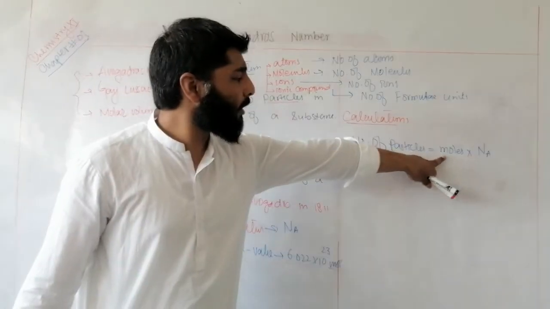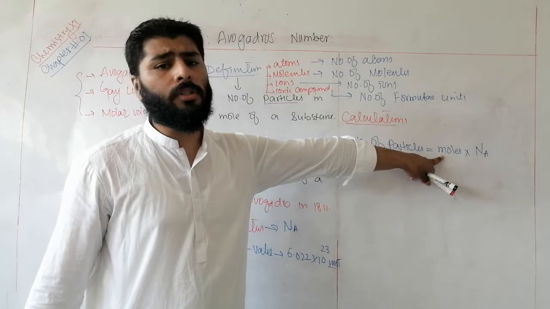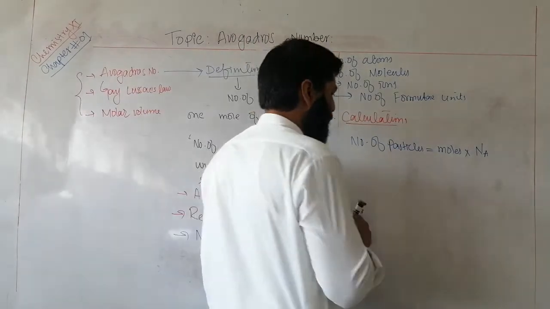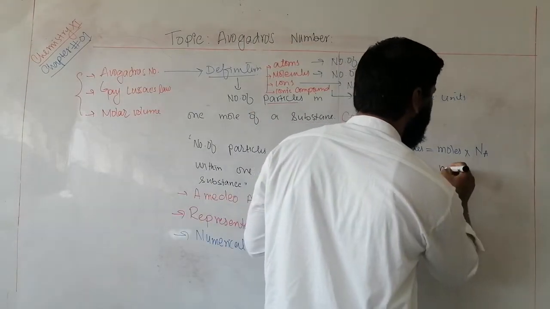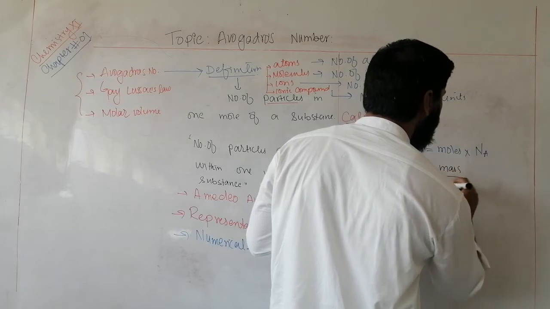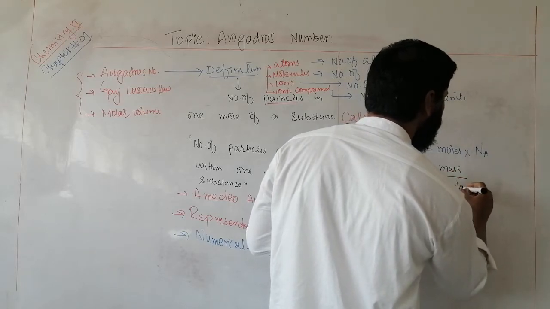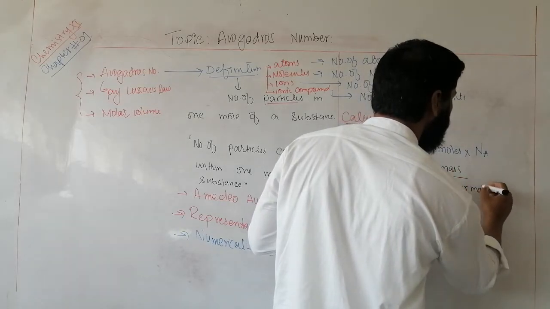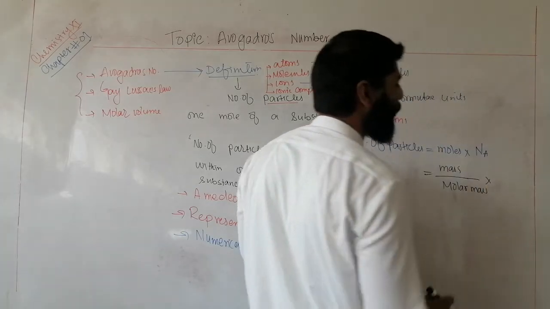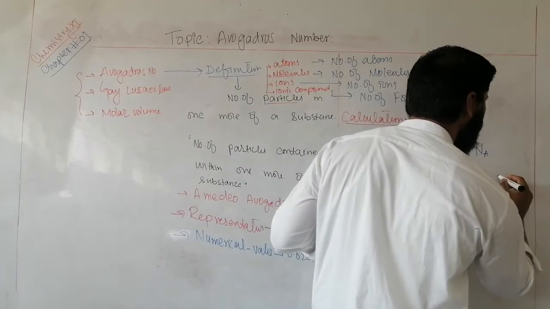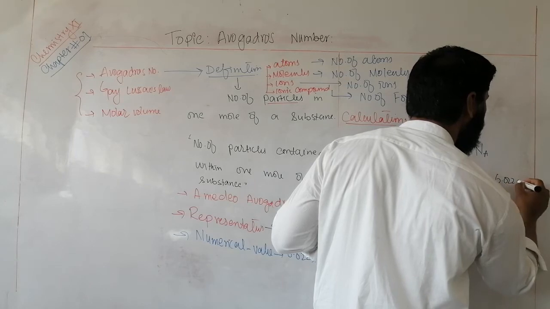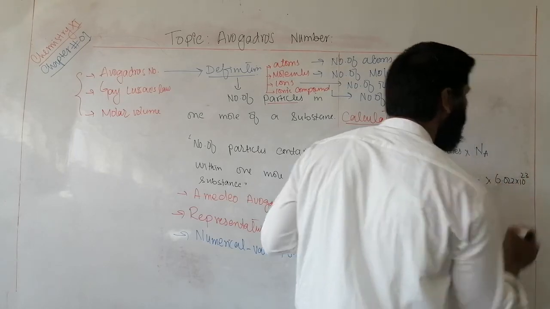Moles are the mass of the substance given divided by molar mass, multiplied by Avogadro's number. You can use the value of Avogadro's number, 6.022 into 10 raised to the power 23.